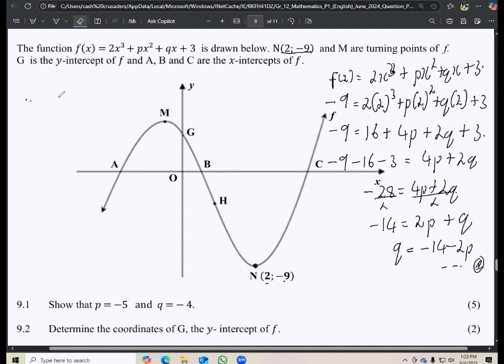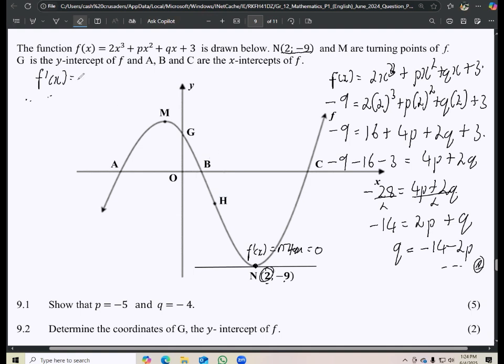The next part is to now do f prime x, right? So why are we doing f prime x? Because we know that if we have a tangent here at the turning point, the gradient of that tangent would be 0. But then we know that at the point of contact, the gradient of this f prime x is the same as the gradient of the tangent, meaning that this is the point whereby we equate this to 0, right? So we can use this x coordinate here.